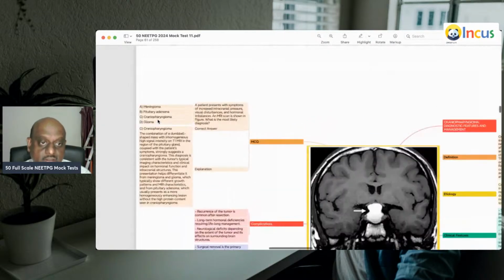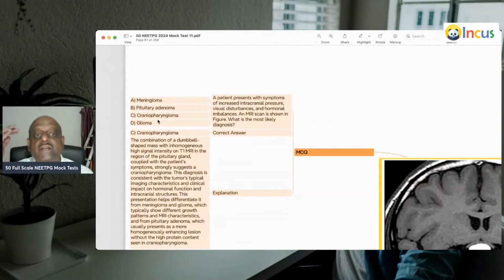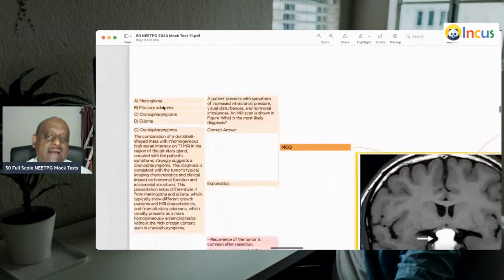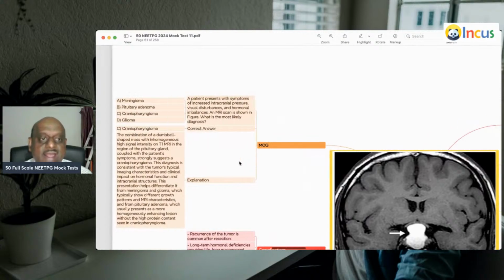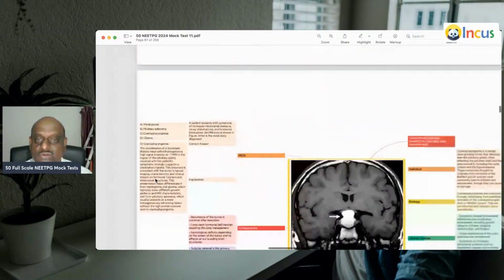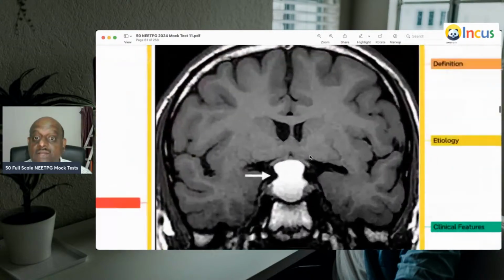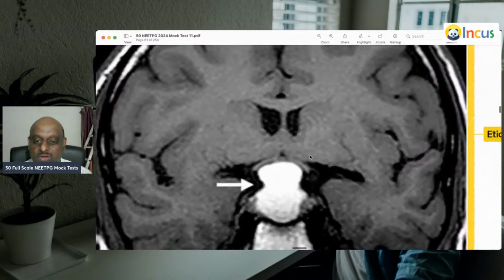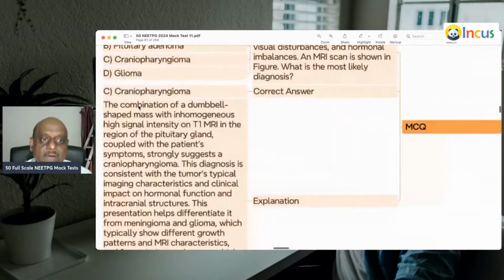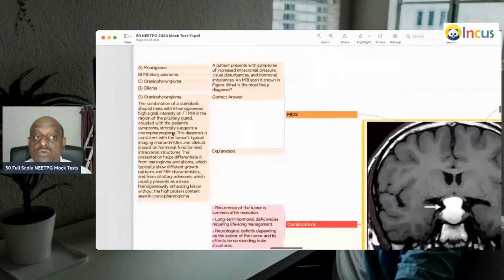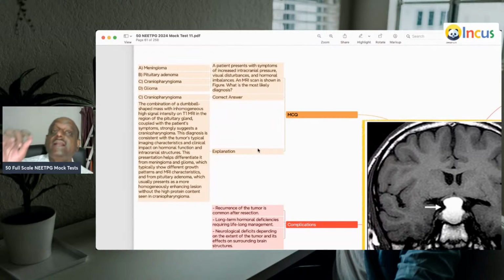So, doctor, increased intracranial pressure, visual disturbances, hormonal imbalances, MRI scan is being shown to you. What you are seeing here is a dumbbell shaped mass with inhomogeneous high signal intensity on a T1 weighted MRI in the region of the pituitary gland.